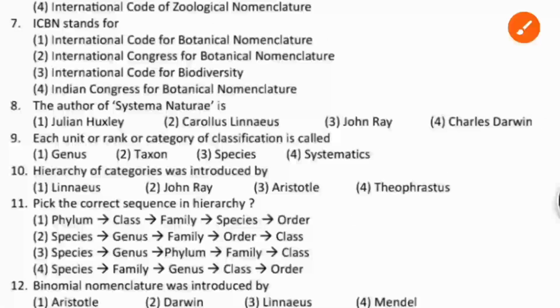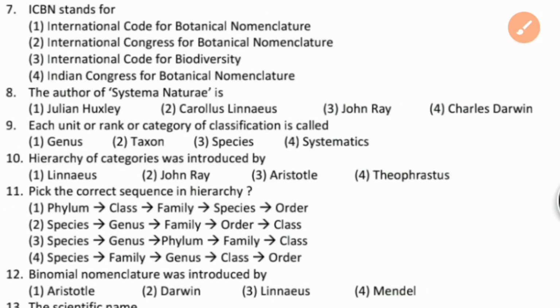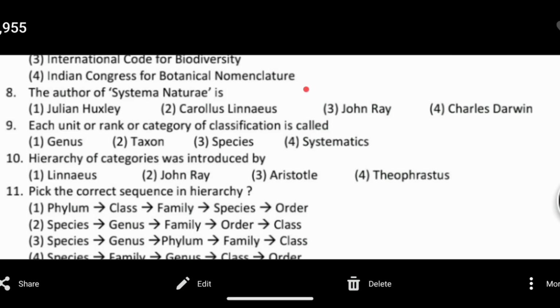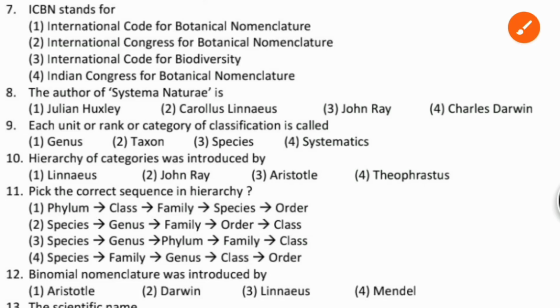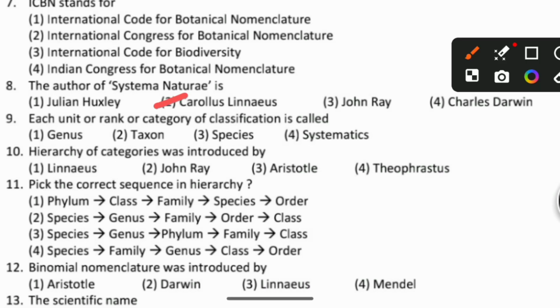So let's move to the eighth question: the author of Systema Naturae is, who wrote this? The book Systema Naturae is written by Carolus Linnaeus. Carolus Linnaeus is the author who wrote the book called Systema Naturae.